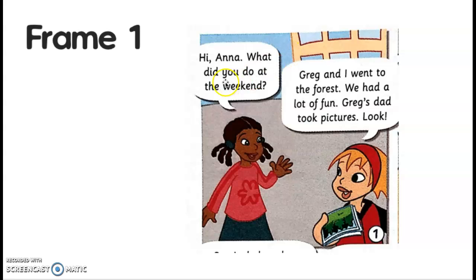Hi Anna, what did you do at the weekend? Greg and I went to the forest. We had a lot of fun. Greg's dad took pictures. Look!